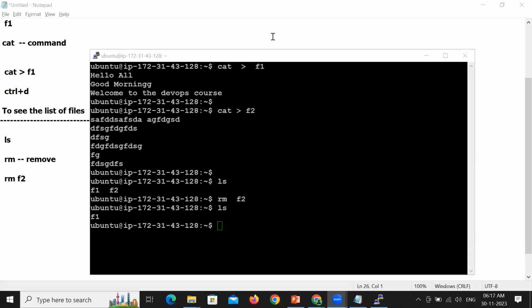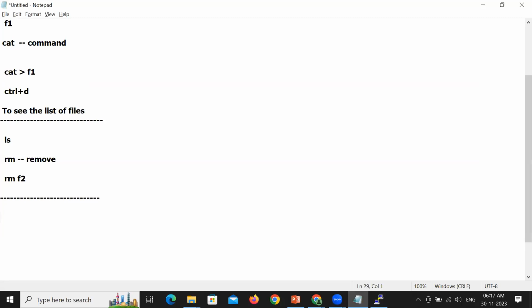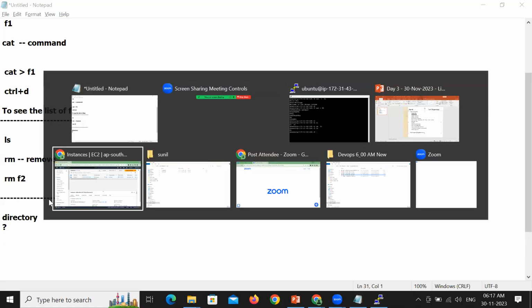Next, I want to create a directory. Okay, so I'm done with showing you how to work with files. Now I want to create a directory. What do you mean by directory? In Windows, it is called a folder.